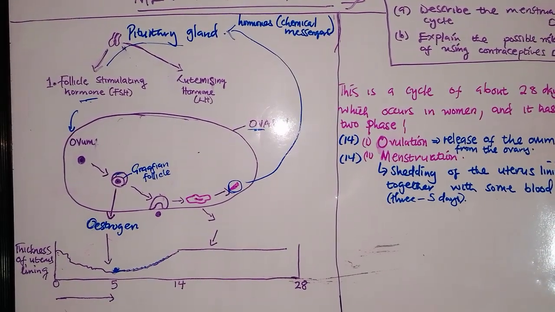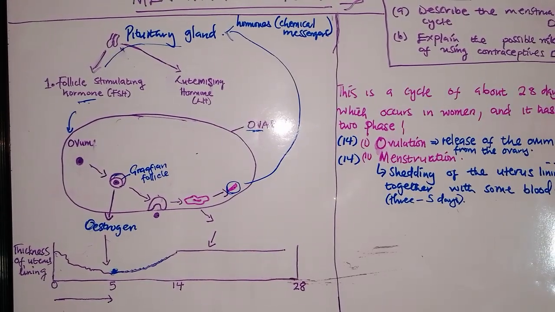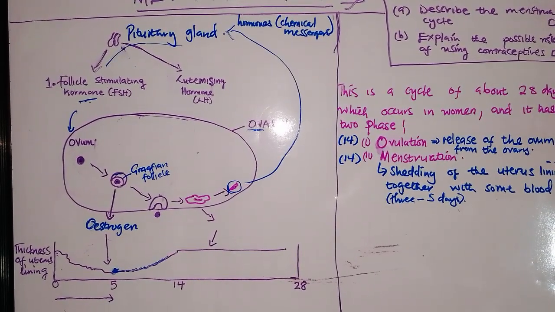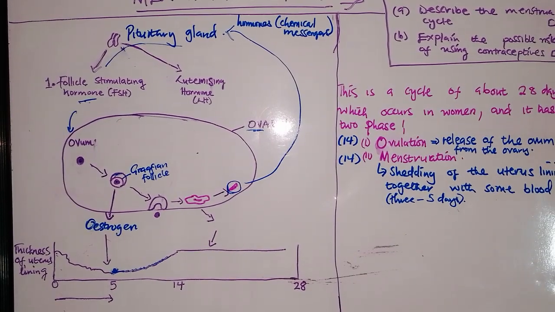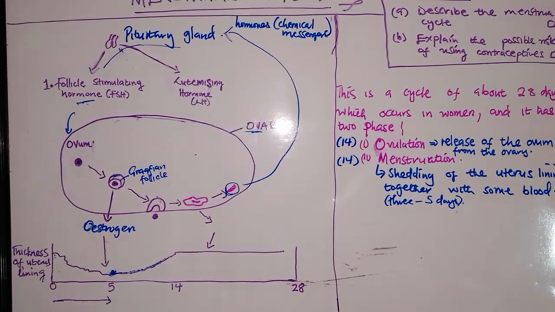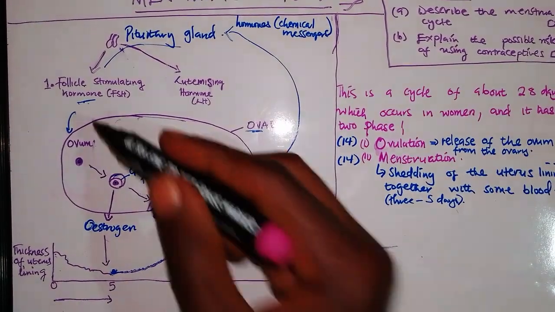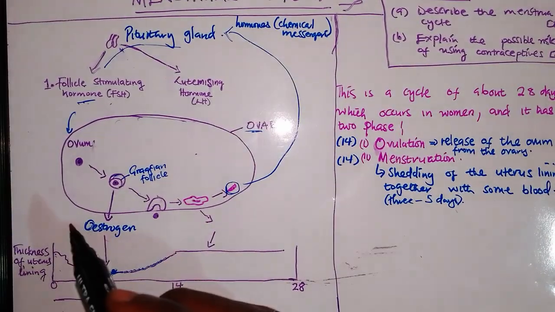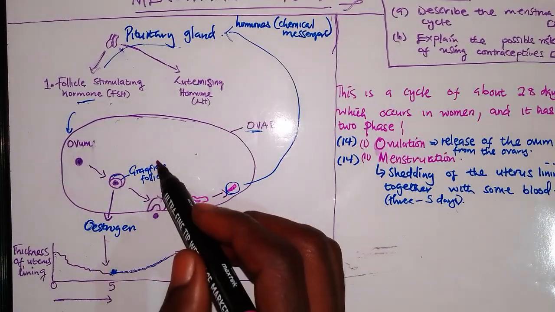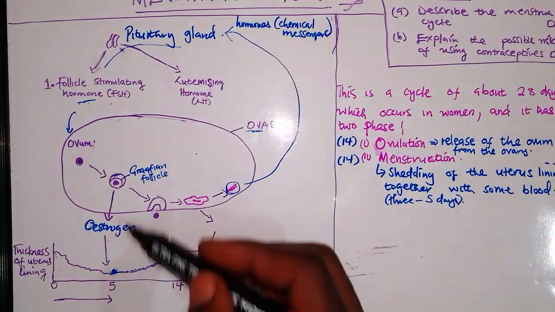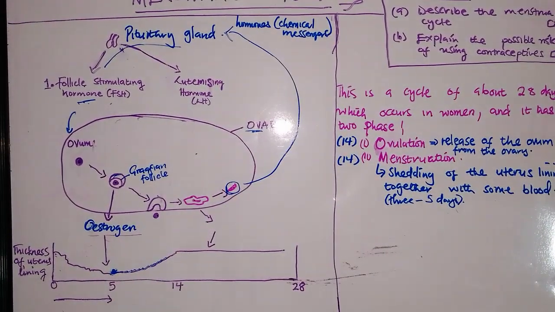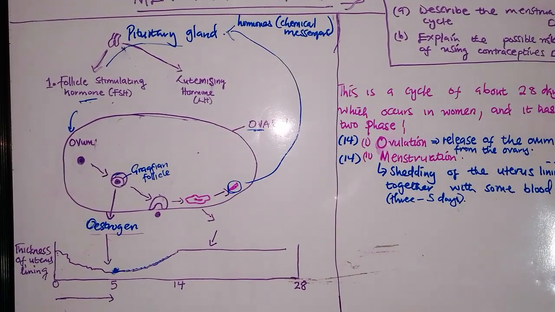So this is the first process of the menstrual cycle. Once the uterus is shed, once the shedding is done, your brain will send the signal to the ovary via the follicle stimulating hormone, which will stimulate the ovaries. The ovaries will develop a structure known as the Graafian follicle, which will now produce oestrogen. Then oestrogen begins to build the uterus again.